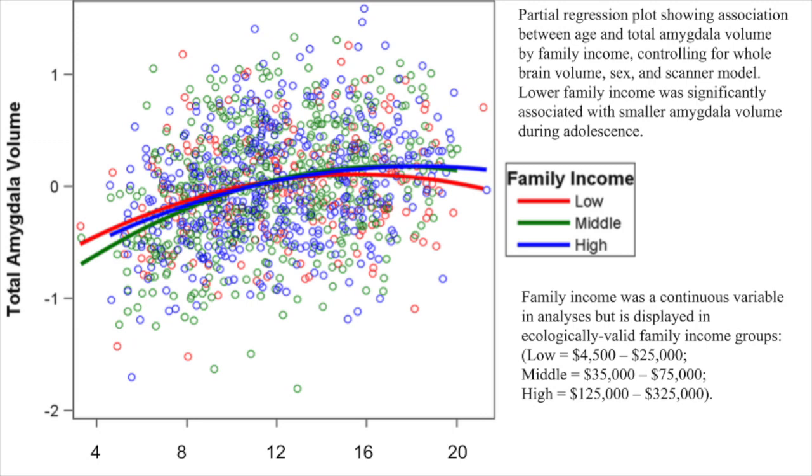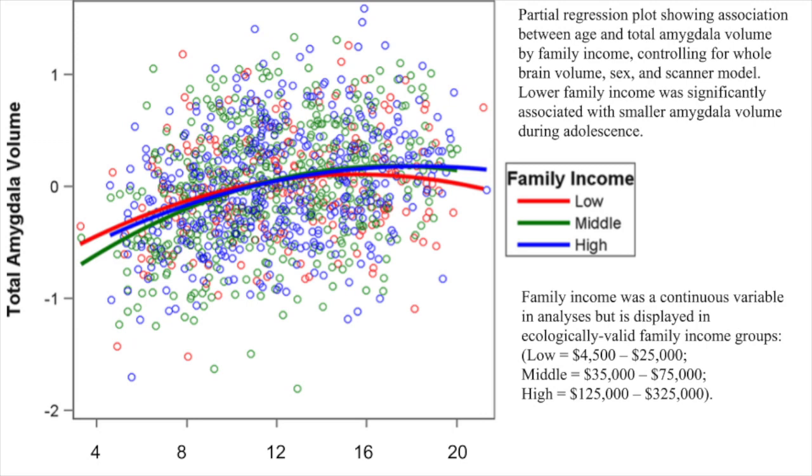The graph on the screen shows the relationship between amygdala volume, family income, and child's age. Low family income, graphed in red, was categorized as yearly earnings between $4,500 and $25,000. Middle family income, graphed in green, was categorized as yearly earnings between $35,000 and $75,000. And high family income, graphed in blue, was categorized as yearly earnings between $125,000 and $325,000. Total amygdala volume is on the y-axis, and children's age is on the x-axis.